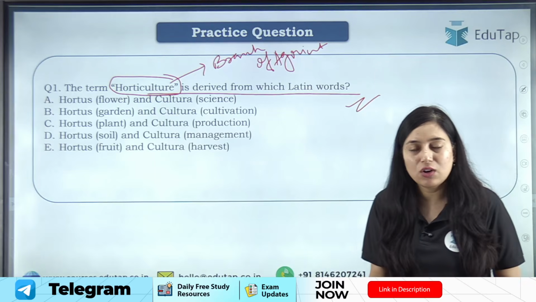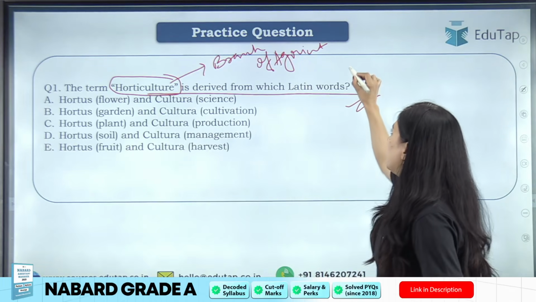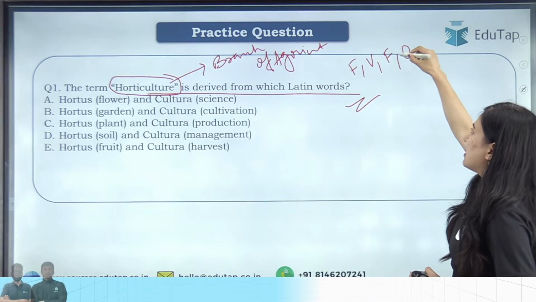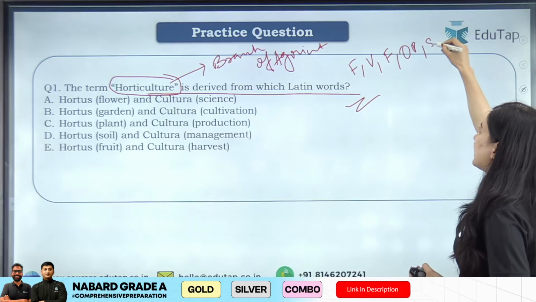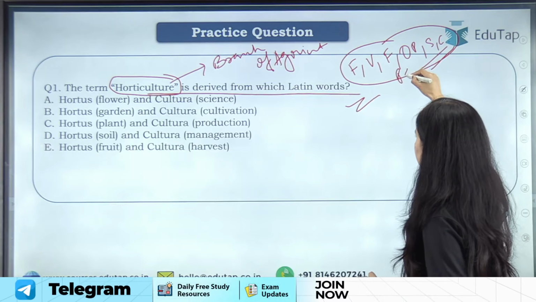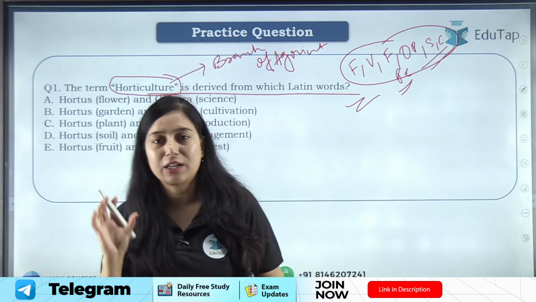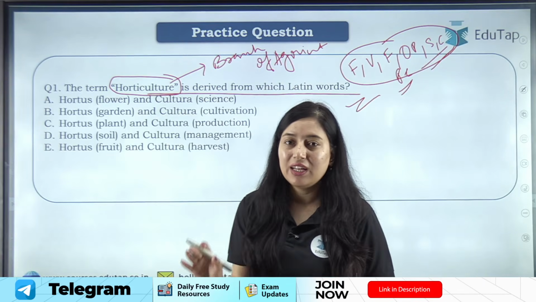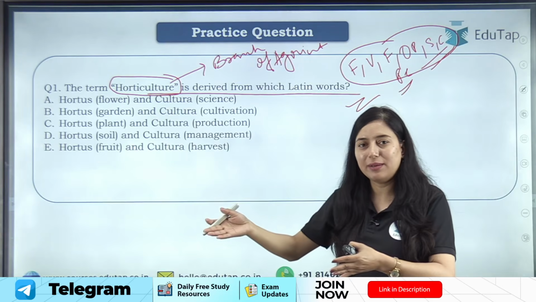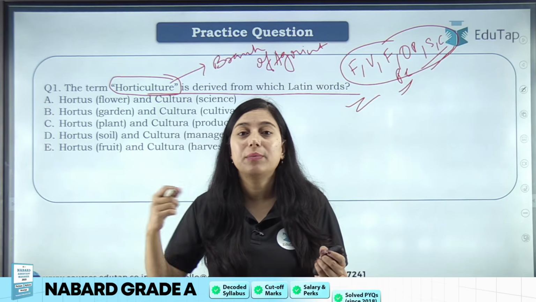अब क्या क्रॉप्स आती हैं हॉर्टिकल्चर में? What all crops come under horticulture branch? So crops like fruits, vegetables, flowers, ornamental plants, right? Then spices, condiments, all these including your plantation crops, these are the crops that are dealt under the branch of agriculture which is horticulture. Now students, if we see why these crops are kept under a separate branch, these crops are perishable in nature or these crops require a processing unit.